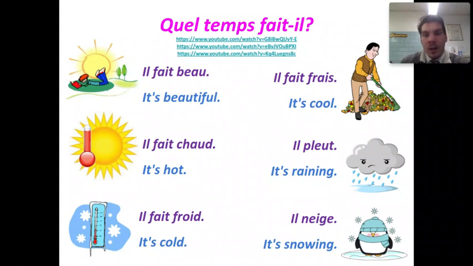in the only form that they exist in, the il, elle, on form. That's because we wouldn't say I rain or I am raining. It makes no sense. So the only verb form that these verbs exist in is the il singular form. Il pleut, it's raining. Il neige, it's snowing.